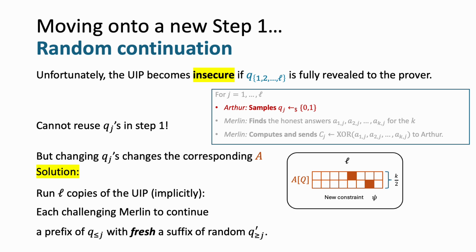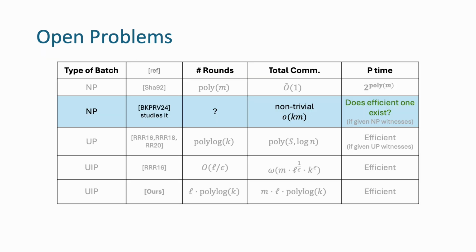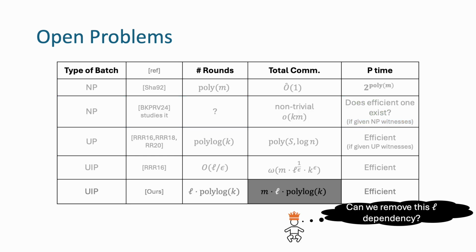To conclude with some concrete open problems, I'm obsessed with this batch NP question studied in this paper. They showed a negative result stating that if you get a sufficiently non-trivial upper bound, then there are some complexity theoretic consequences. However, it would be nice to either show a stronger negative result or show a slightly non-trivial upper bound. The second question is whether we can improve our batch UIP dependency further to remove the factor of L. If we can do that, we can verify up to time n to the square root n to the log n without a square root.